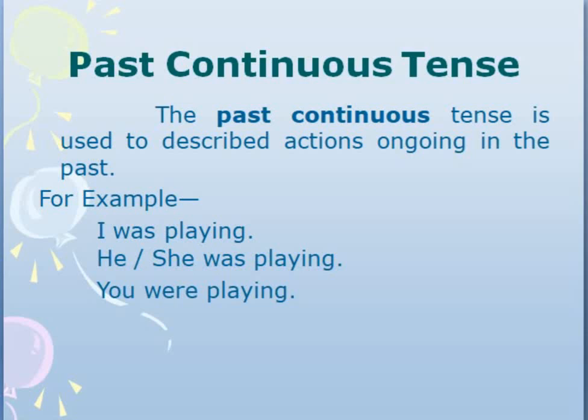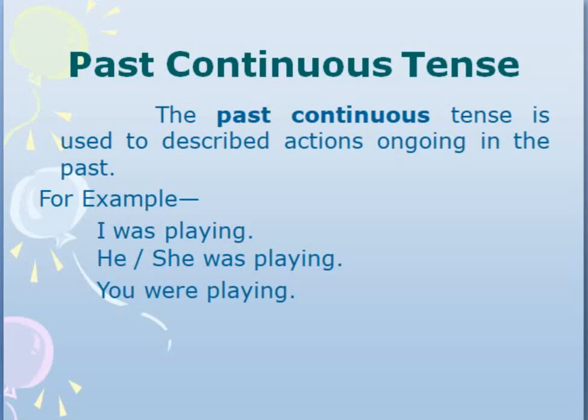Coming to past continuous tense. Again the continuous tense always takes verb's first form and ing, that is playing, eating, reading, sleeping, and so on. But here the helping verb changes to was and were. Was is used with all the singulars and were is used with all the plurals. I was playing, he was playing, she was playing, they were playing, children were playing.